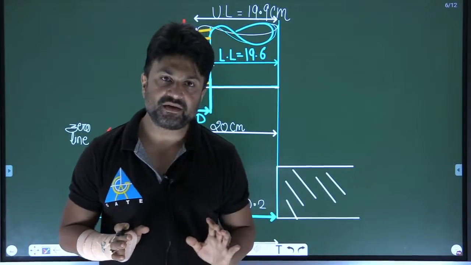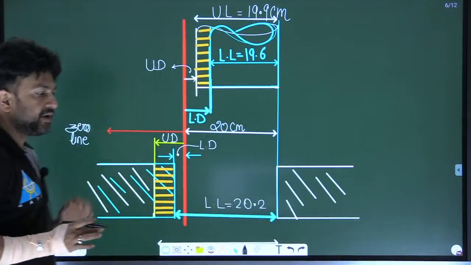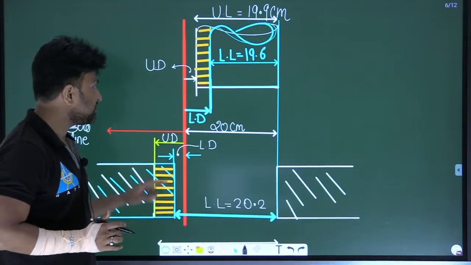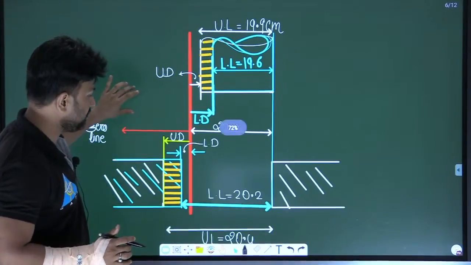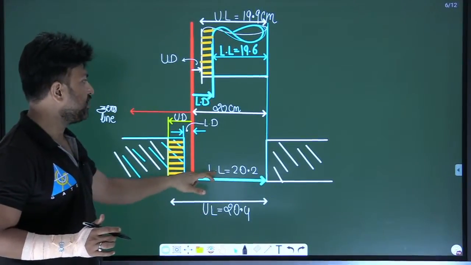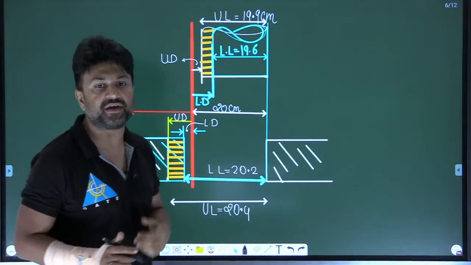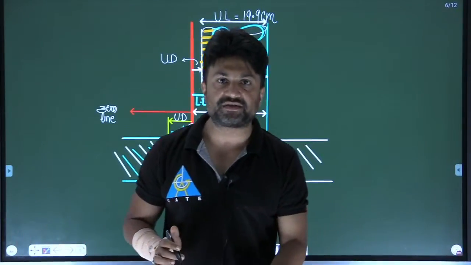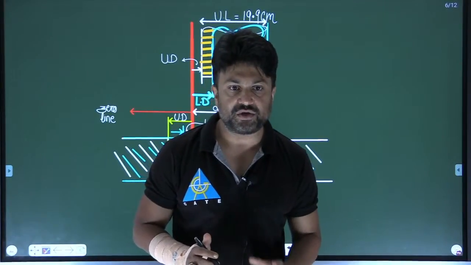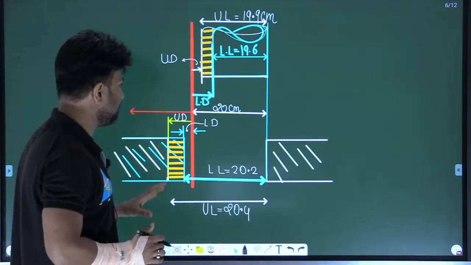Are you getting the thing? Yes or no? Do you understand what is the maximum size, I mean, what is the upper limit? Do you understand what is the lower limit? Do you understand what is the lower deviation and upper deviation? Do you understand about the tolerance? Do you understand tolerance is always positive? Please remember, it's a very important thing.